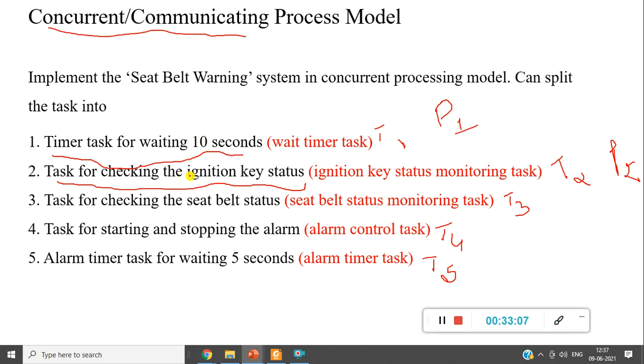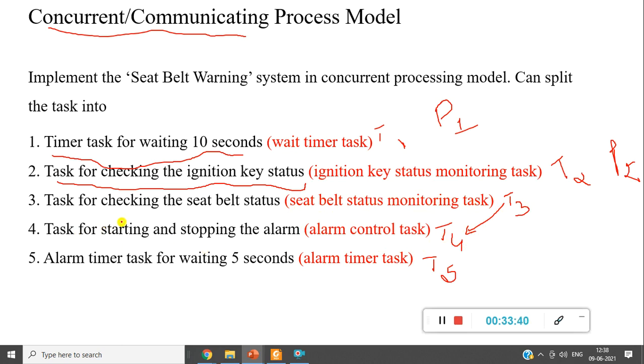Once this is done, one more task is to check whether the seat belt status is on or not, monitoring the task of the seat belt. If this is true, I mean the seat belt is not fastened, then T3 runs, and T4 is depending upon T3, right?